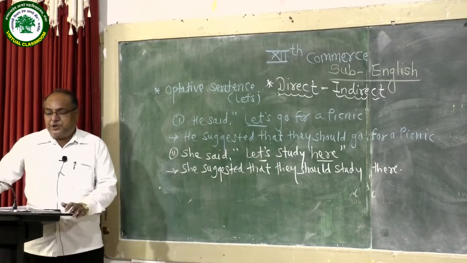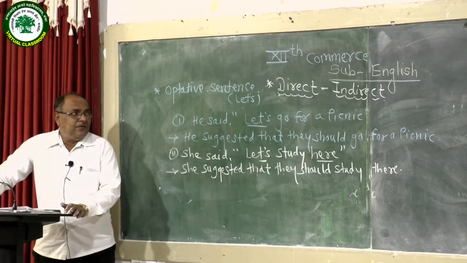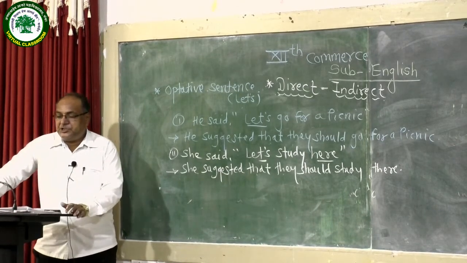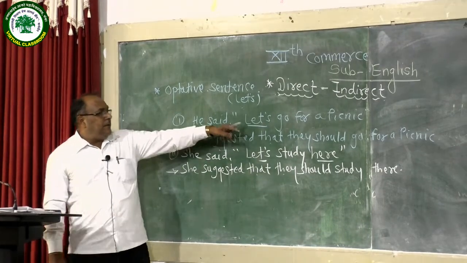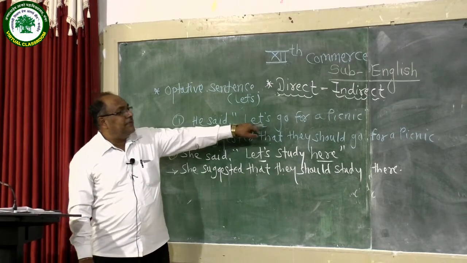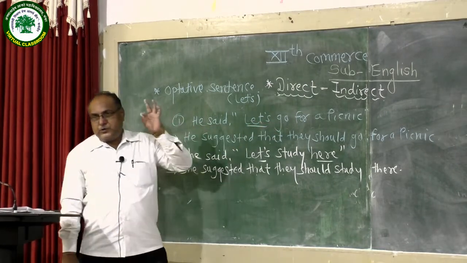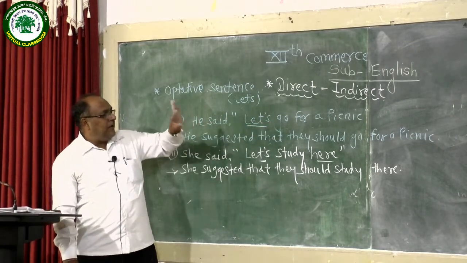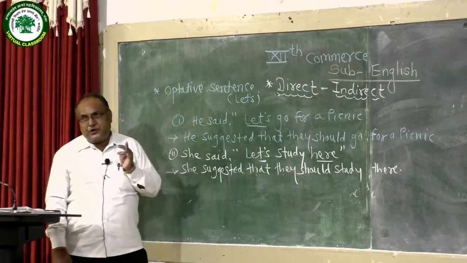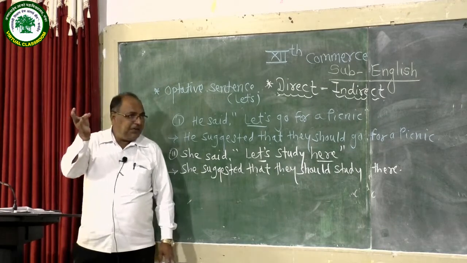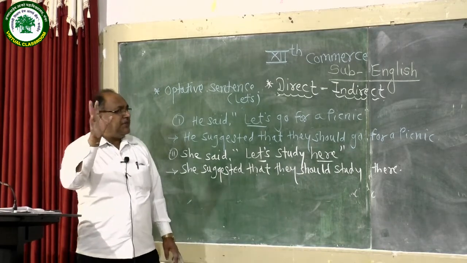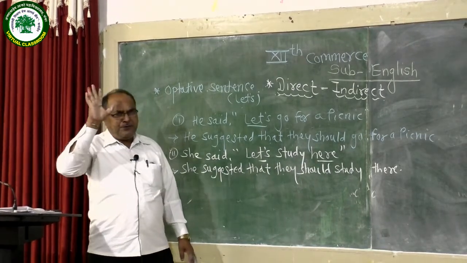So remember three things while solving direct speech into indirect. First of all, find out what kind of sentence is given in inverted commas. It may be an assertive sentence, an exclamatory sentence, an imperative sentence, or an optative type sentence.